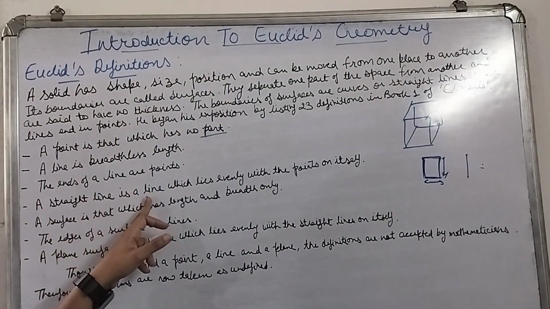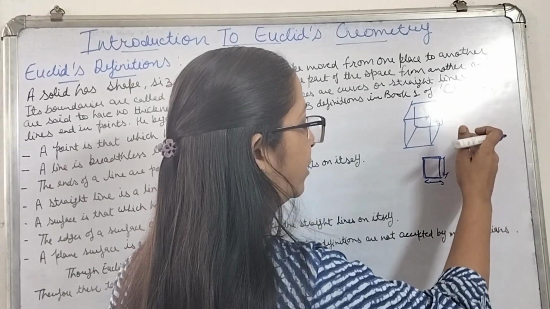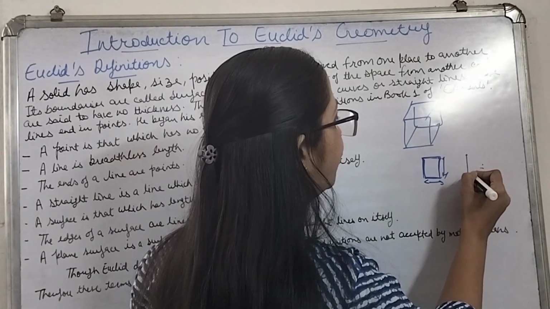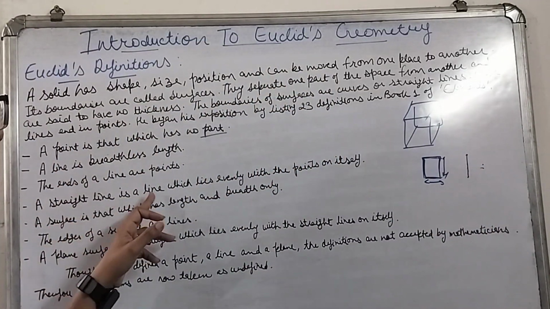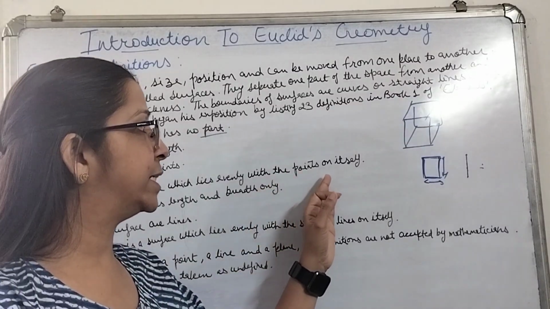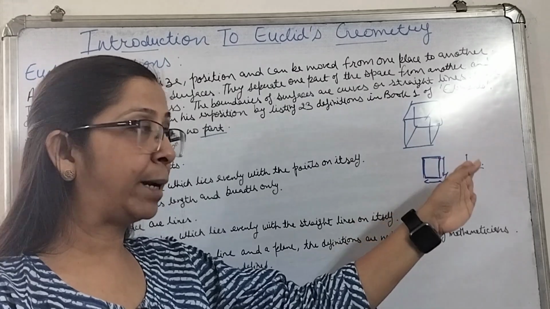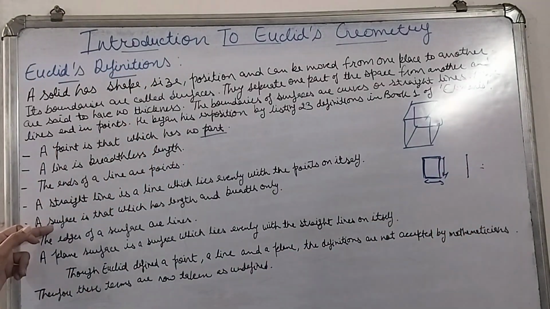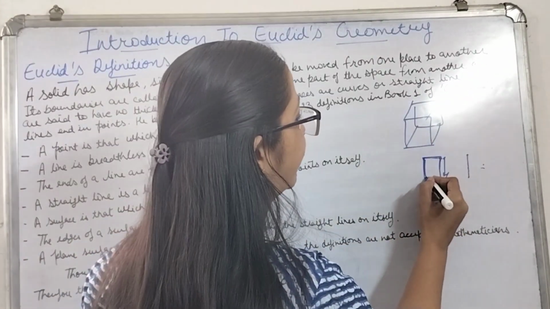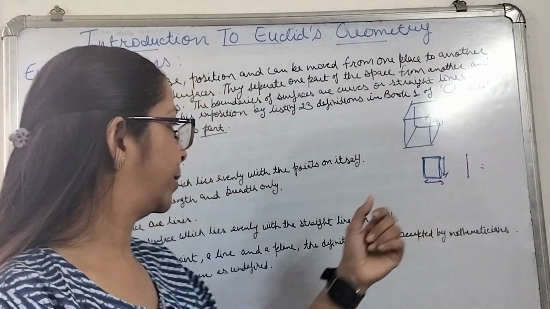A straight line is a line which lies evenly with the points on itself. That means if we see the line and take points evenly on it, then a line will be formed. That simply means a straight line is a line which lies evenly with the points on itself. So if points are lying on this line, it means points are kept close to each other, and then it is going to form a line. A surface is that which has length and width only. So surface is the thing which is having length and the width. It is not having the thickness. That means 2 dimensions it is having.